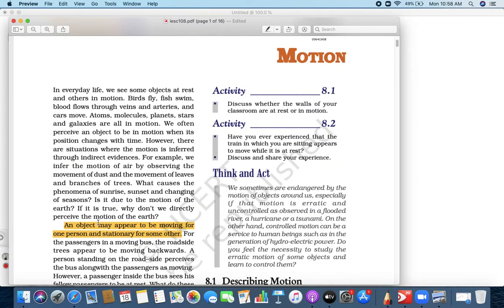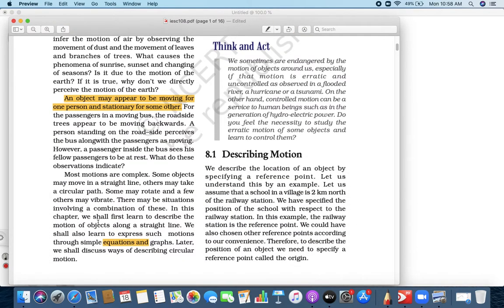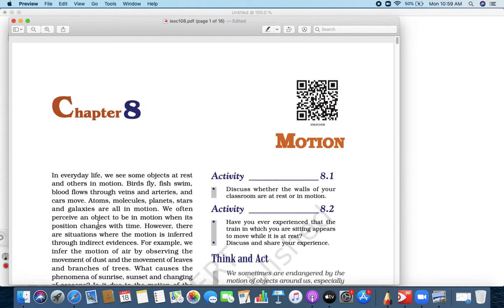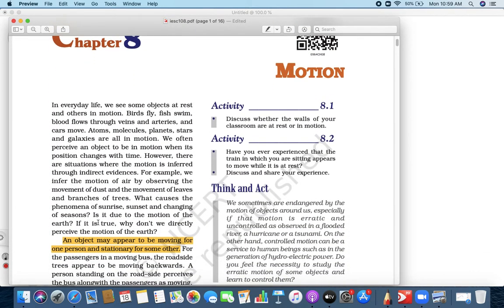The way you are going to learn linear equations. So a linear equation, when you draw the graph, that graph is a straight line. Okay. So all these things, as what I am saying, that matters now, right? So later we will discuss circular motions and all. So what we have understood is, please put in your efforts.